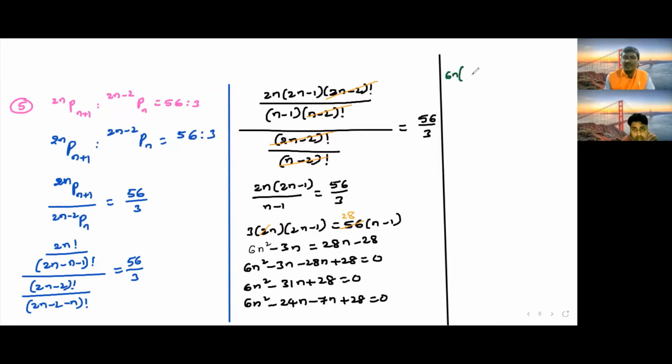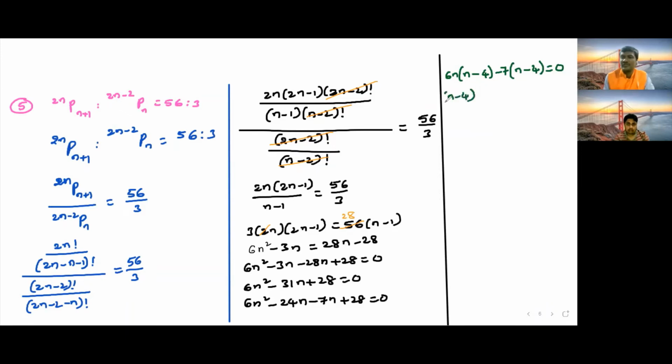We can take 6n common. If we take 6n common, one more n minus how many times 6 in the 6 table? 4 times, 6 4s are 24. Minus, we can take 7 common, so n minus 4, 7 4s are 28, equal to 0. That is nothing but 6n minus 7 into n minus 4, and n minus 4 is common.